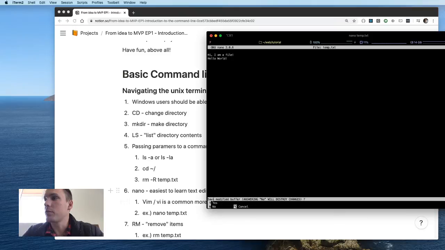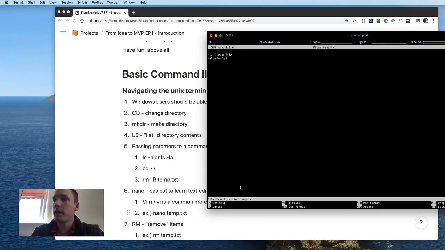So, "Save modified buffer? Answering no will destroy changes." Okay, so if we made some edits in here and we didn't want to save them, then we can cancel it with Control C. But in this case, we're just going to push Y for saving it or N for not saving it. And I'm pushing yes. Okay, and then in this case, because it's a new file, it's going to ask us to write the file name. So I guess we didn't have to specify the file name initially. We could have typed it here in this prompt, but I think that's good. And I think I'm just pushing enter now.